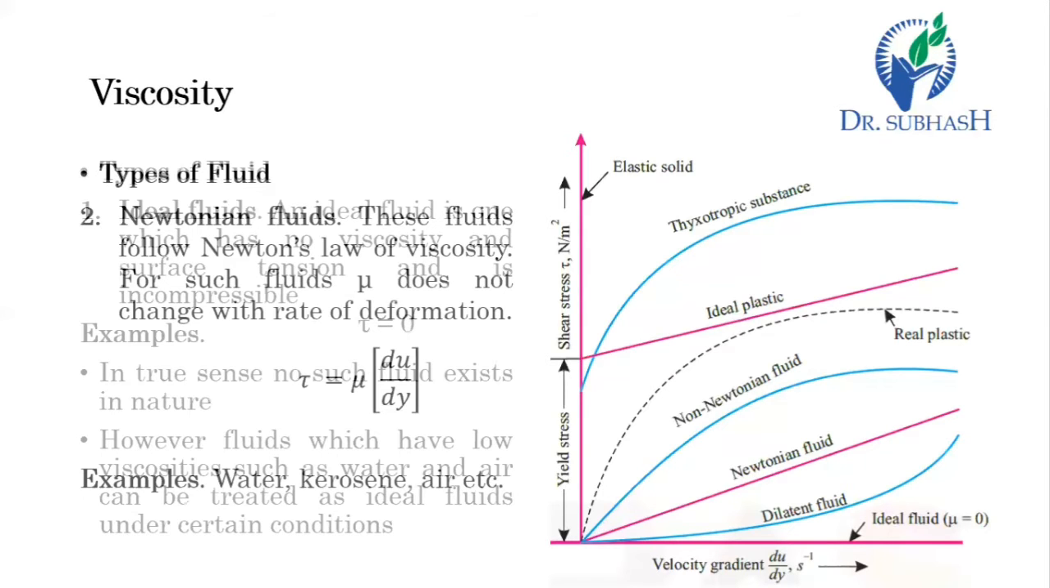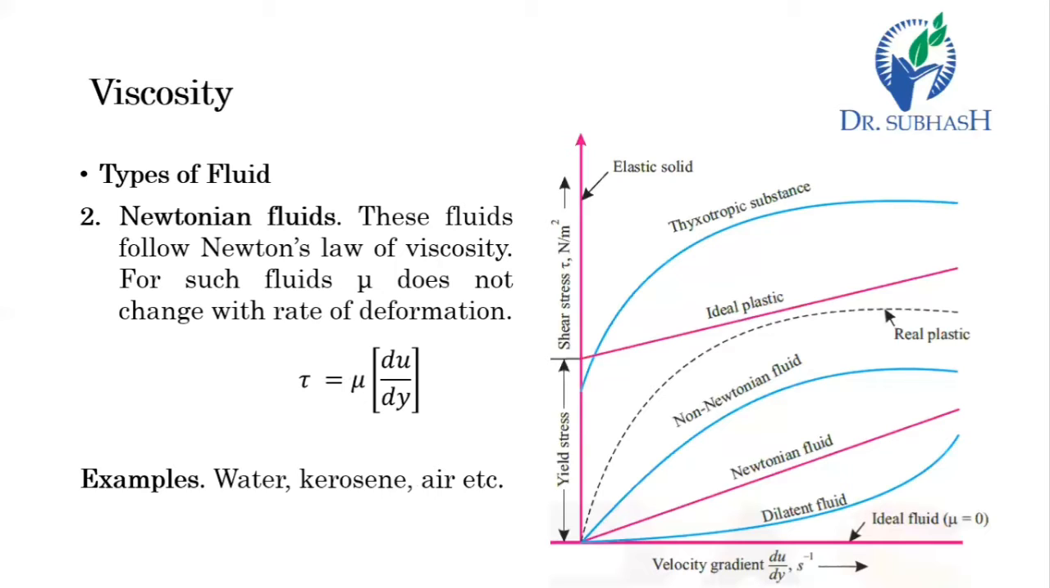We will move ahead in the types of fluid. Then the second is the Newtonian fluid. So we have seen Newton's law of viscosity, which says that shear stress is directly proportional to the velocity gradient. Fluids which follow this law are considered Newtonian fluids. In the graph you can see the red line here, this is a Newtonian fluid, in which the change in shear stress is directly proportional to the change in velocity gradient, and it always follows the relation tau equal to mu into du by dy.